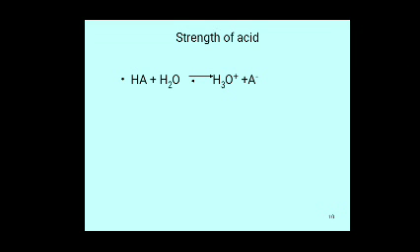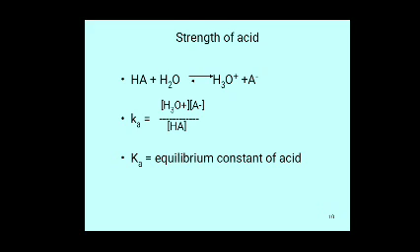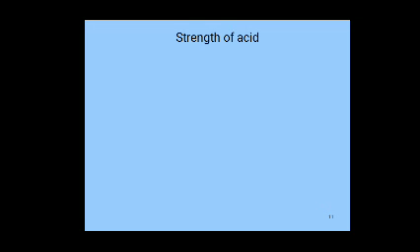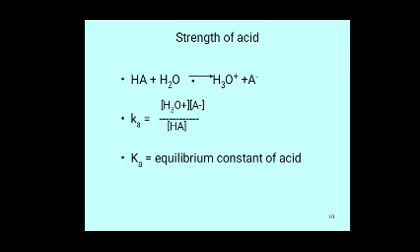Similarly for any acidic molecule HA. So the constant Ka is equal to the H3O plus concentration times the A minus concentration divided by the HA concentration. Ka is the equilibrium constant of the acid.